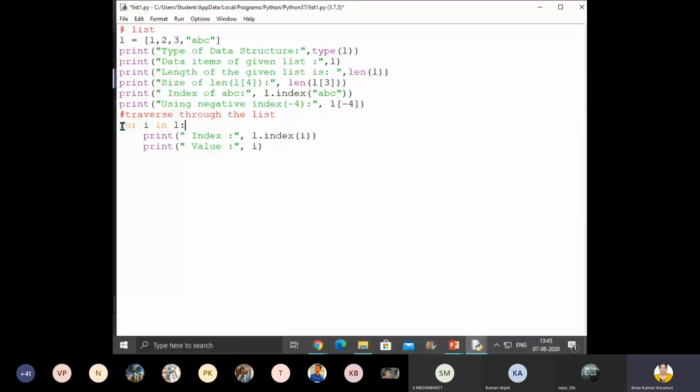Isn't it, children? Don't feel that हमको कुछ नहीं आता 11th standard में or nothing we learnt in the previous sessions. Don't worry. Freshly I started here, children. So now this much is clear to every one of you. Understood? For I in L, that is, the for loop will repeat as long as the content is there.